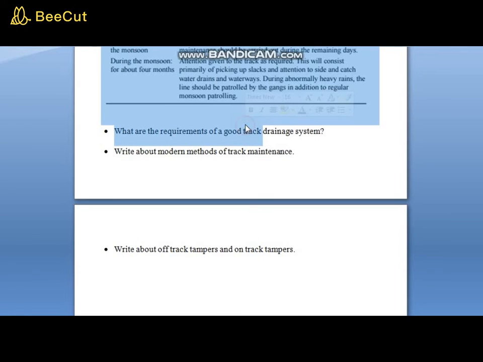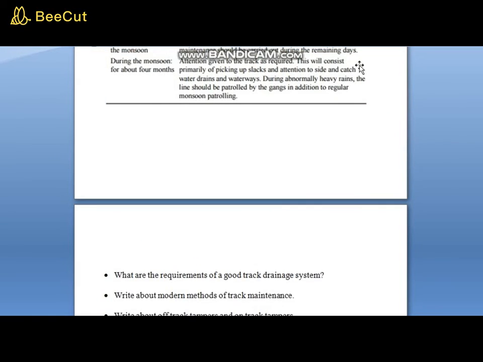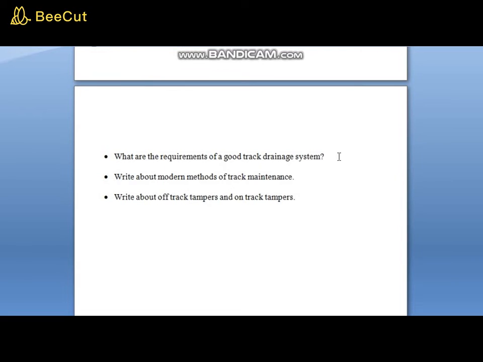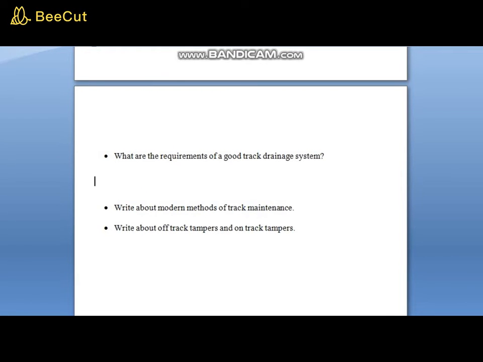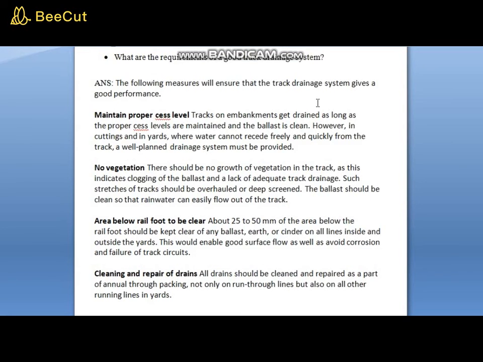Next question. We need to answer about the requirements of a good track drainage system. What are the requirements of a good track drainage system? The following measures will ensure the track drainage system gives a good performance.